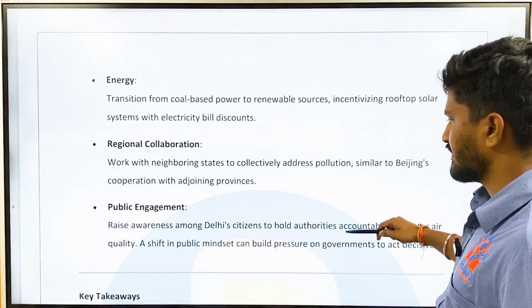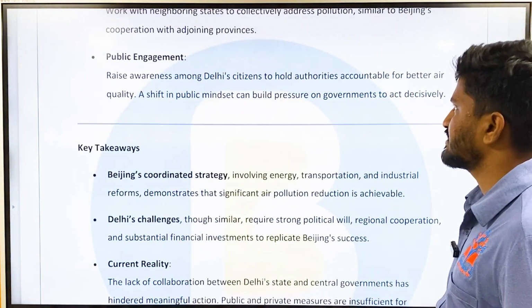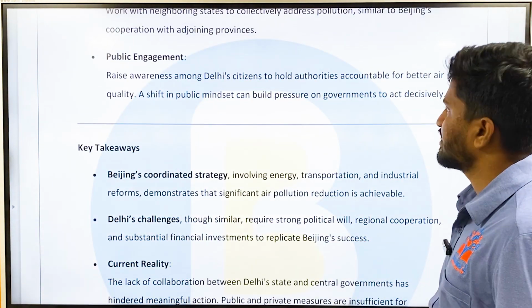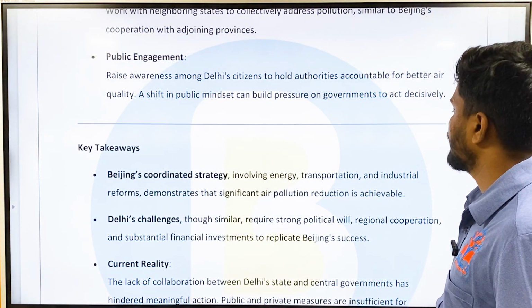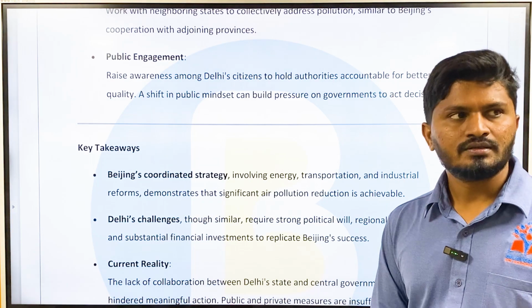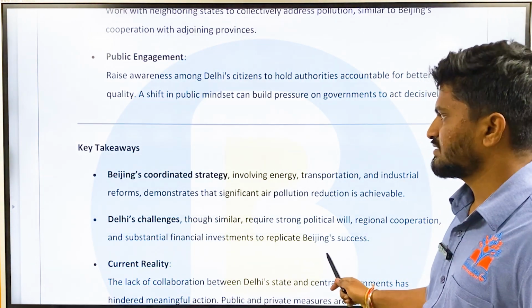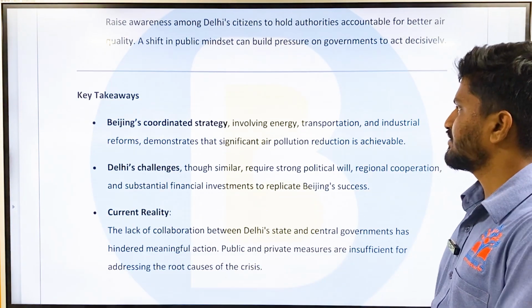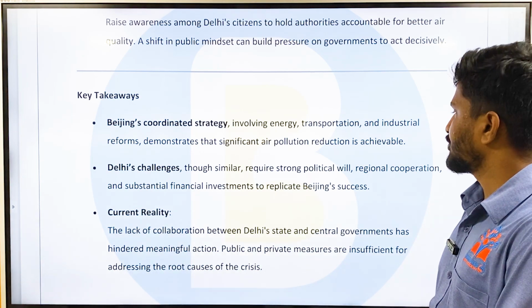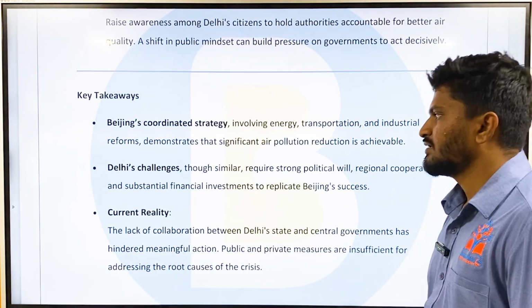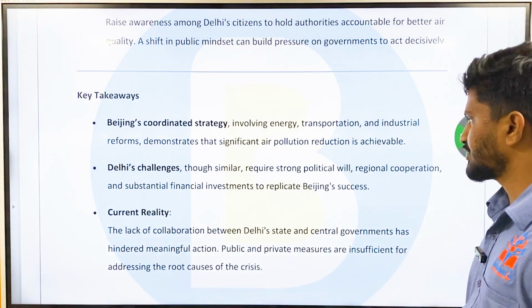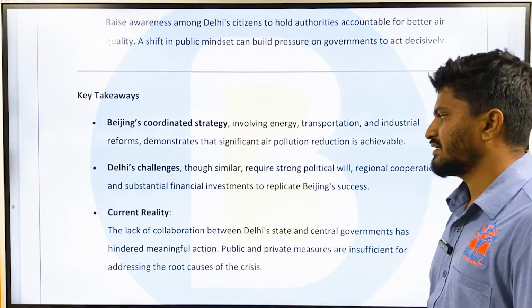Public engagement: raise awareness among Delhi citizens to hold authorities accountable for better air quality. A shift in public mindset can build pressure on government to act decisively. So the key takeaways: Beijing's coordinated strategy involving energy transition, transportation and industry reforms demonstrates that significant air pollution reduction is achievable. Delhi's challenges, though similar, require strong political will, etc. Current reality is